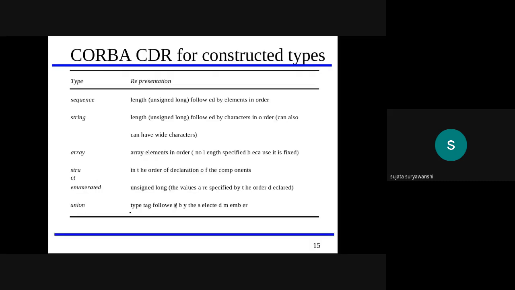Here, the next concept is CORBA's Common Data Representation, that is CDR. CDR stands for Common Data Representation. Can anyone tell me about CORBA? I have already discussed it in the previous few lectures. CORBA stands for Common Object Request Broker Architecture, and it is one example of middleware.